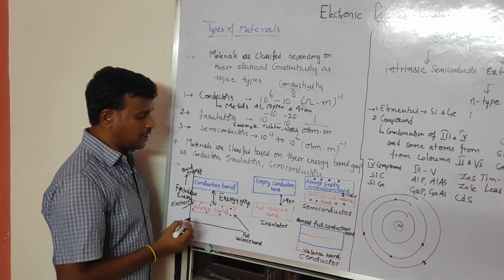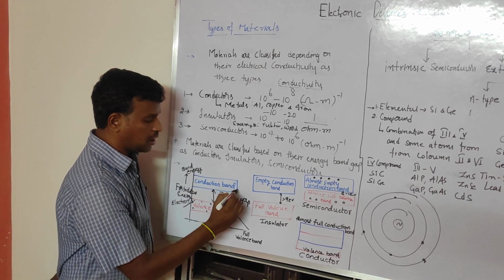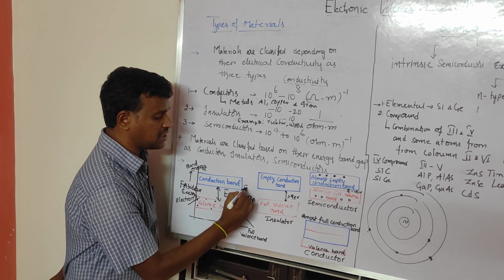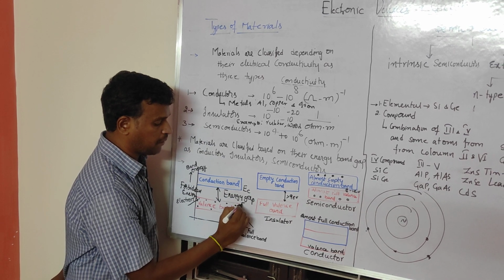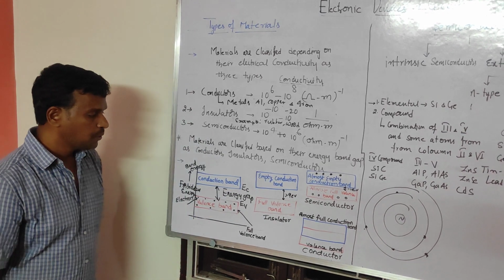Another point we have to know is that we will generally represent EC here, and EV here.